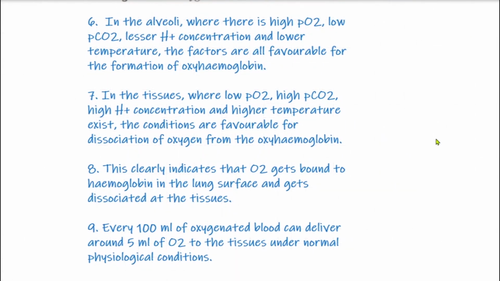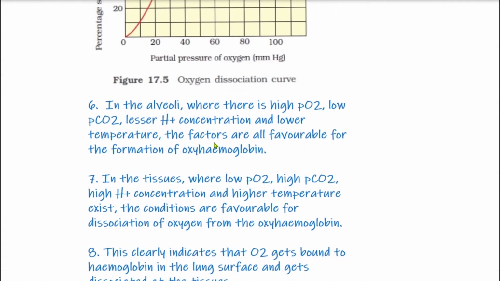So in alveoli, hydrogen ion concentration is low, temperature is low, and as we know, PCO2 is low and PO2 is high. So all these factors are favoring the formation of oxyhemoglobin.